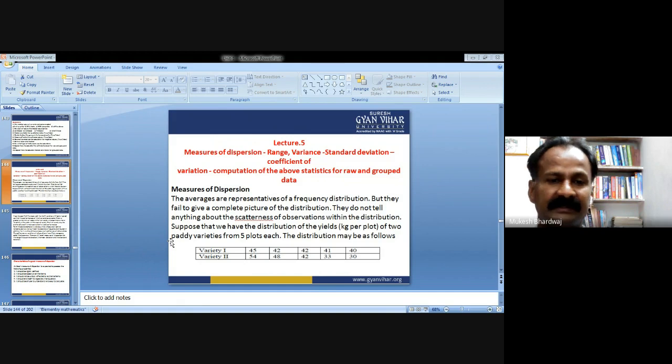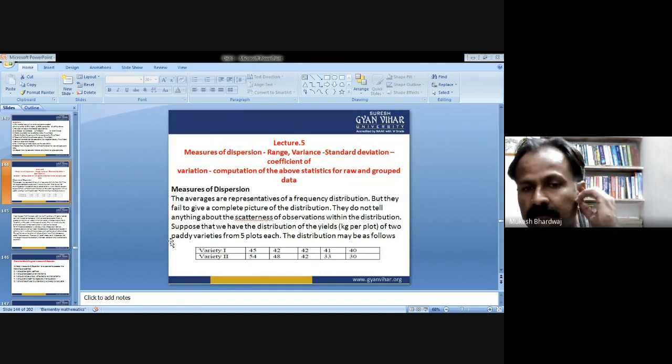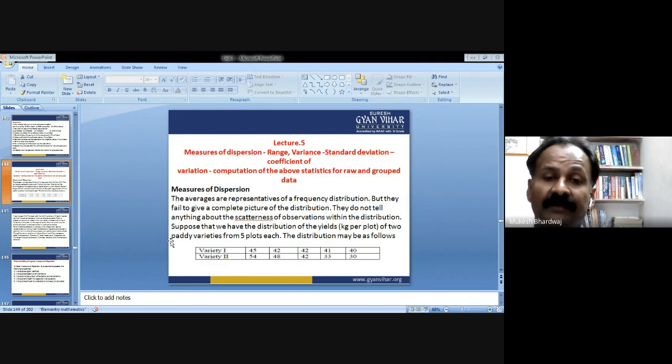I'm repeating the sentence once again. The averages we had studied, that is measures of central tendency, are representative of frequency distributions, but they fail to give a complete picture of the distribution. They do not tell anything about the scatteredness of observations within the distribution.